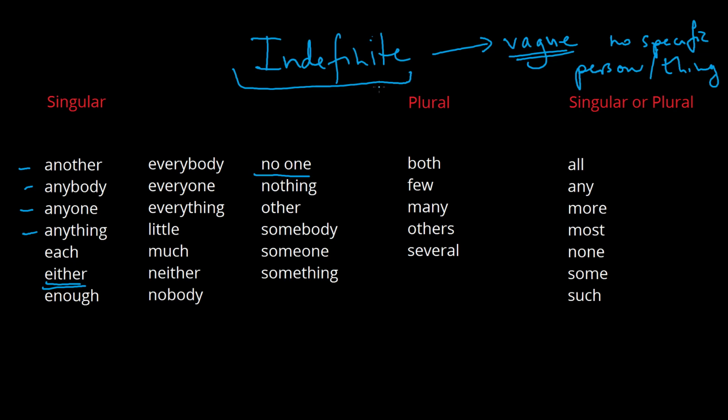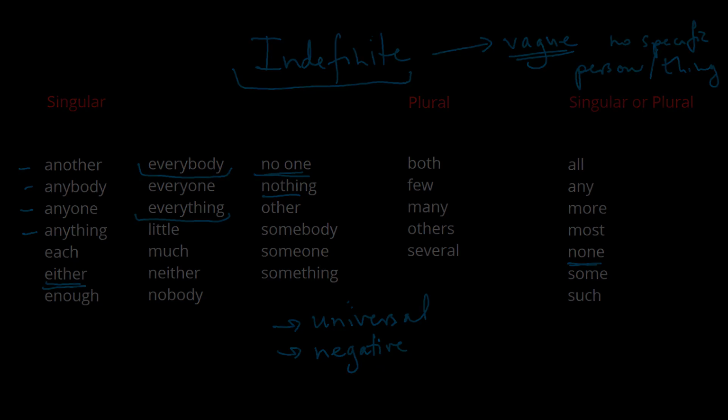Another way in which we can kind of categorize them is to split them up a bit. So some of these refer to universal categories. So a universal category is a very large category that encompasses everything, quite literally, right? Or everybody, all the different people. But others refer to an absence of things. So these are negative indefinite pronouns. And we have ones like that as well. We have no one, as mentioned. We have nothing. We have none. And we have a number of different ways then to split up these pronouns. We can see that from these examples here as well.